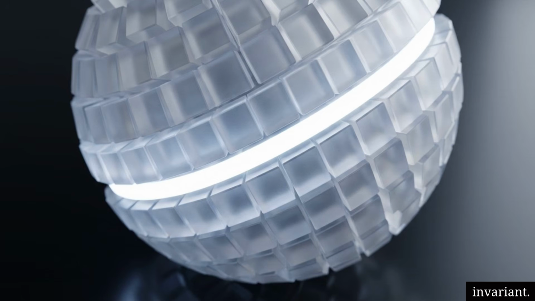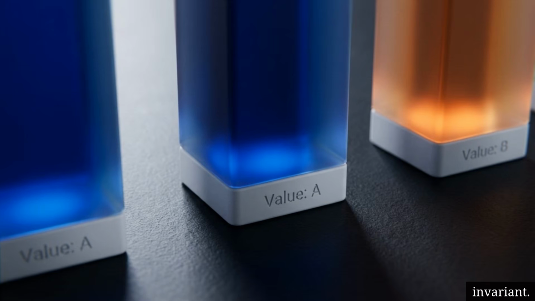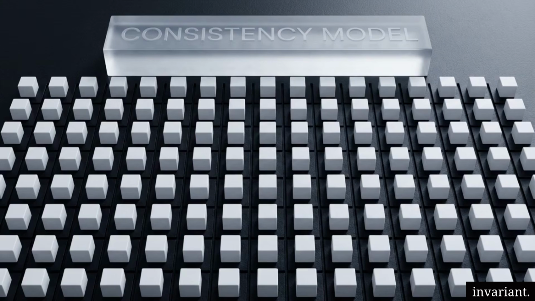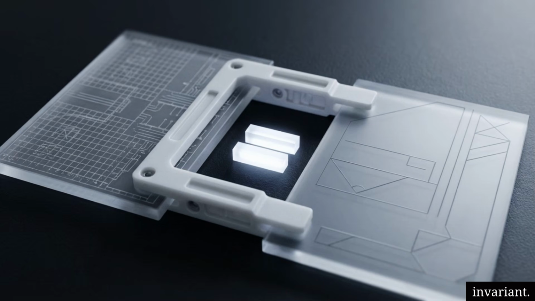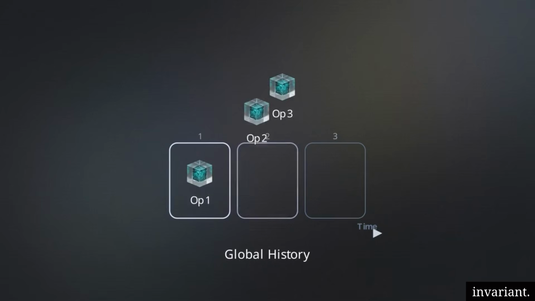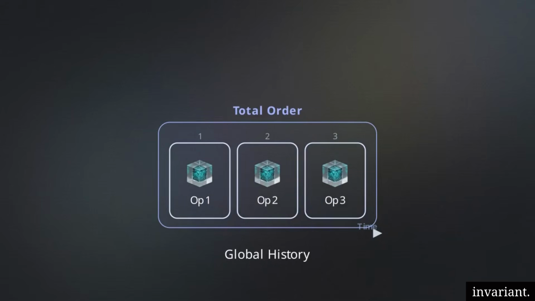Because data is constrained by the speed of light and network latency, instant global synchronization is physically impossible. Nodes will inevitably fall out of sync. Without strict rules, concurrent read and write operations will overlap, collide, and return contradictory results to the user. To solve this, engineers implement a consistency model. This is a rigorous mathematical contract between the database and the client. It dictates exactly how and in what order those concurrent operations become visible across the network.